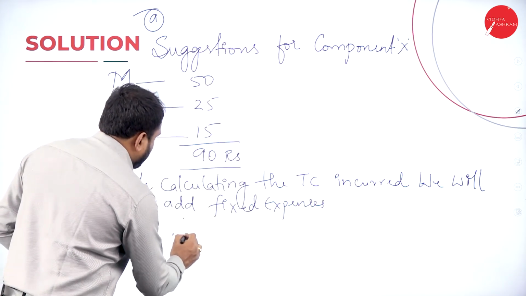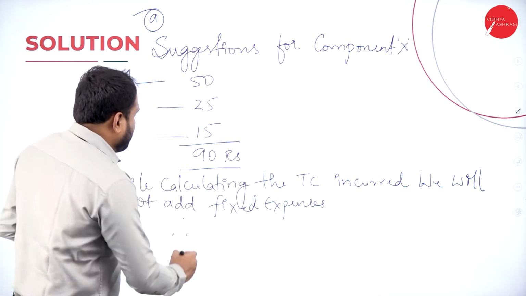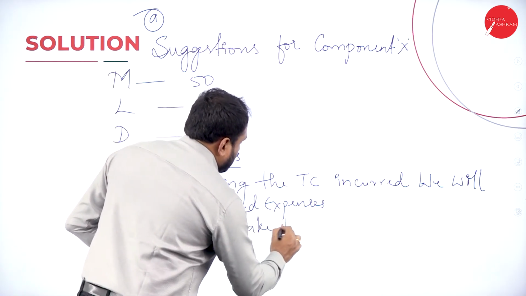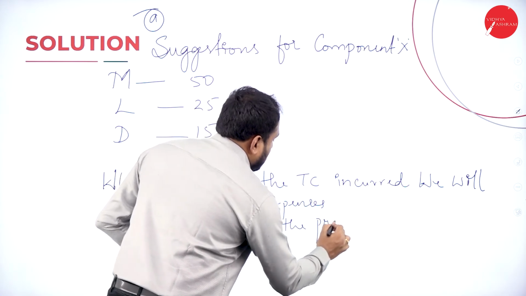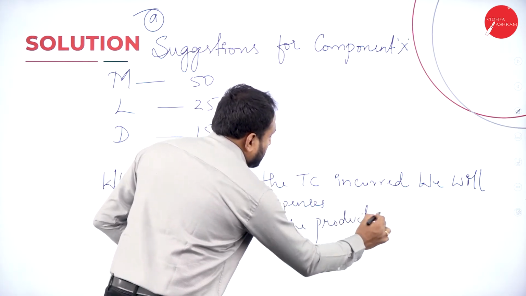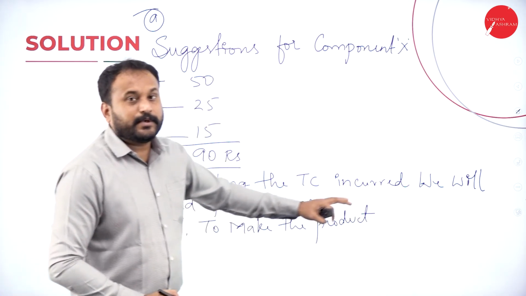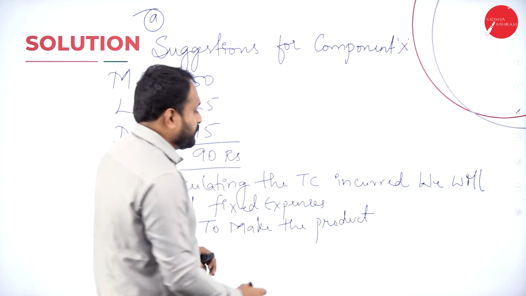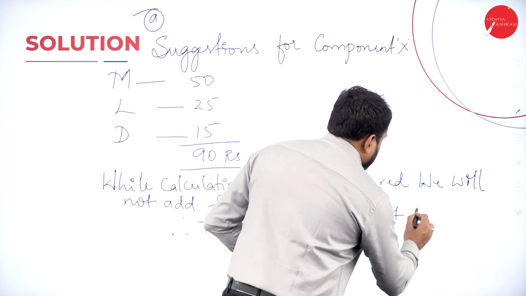So therefore, to make the product, you will write to make the product. See, here you will only go with more of suggesting the person whether you will make or buy. Therefore, to make the product, it cost